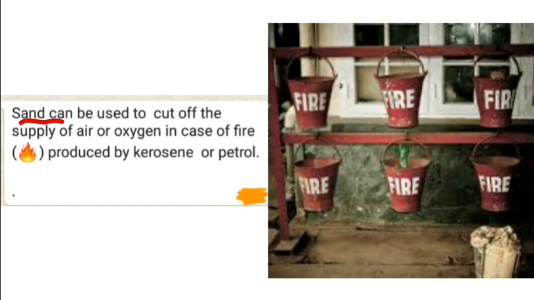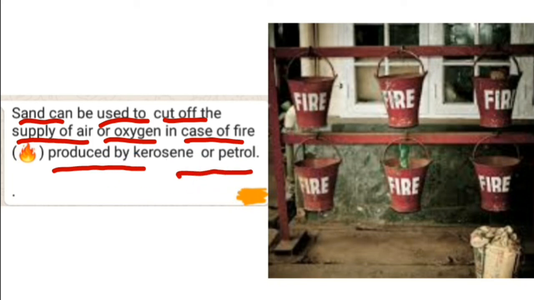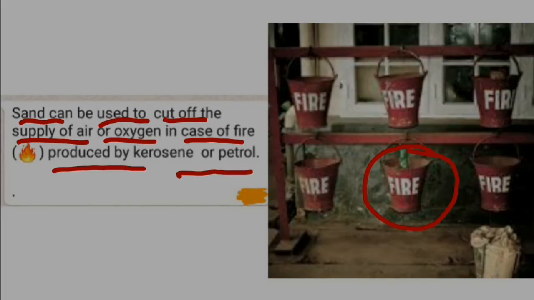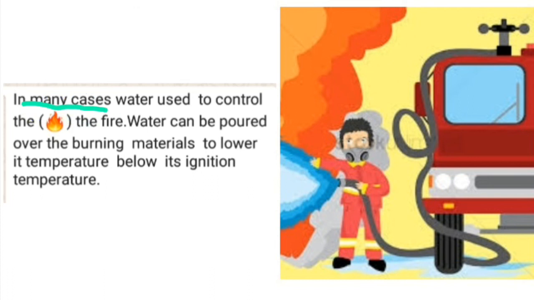Sand can be used to cut off the supply of air or oxygen in case of fire produced by kerosene or petrol. Where kerosene and petrol are the combustible substances, we use sand as a fire extinguisher. In many cases, water is used to control the fire.